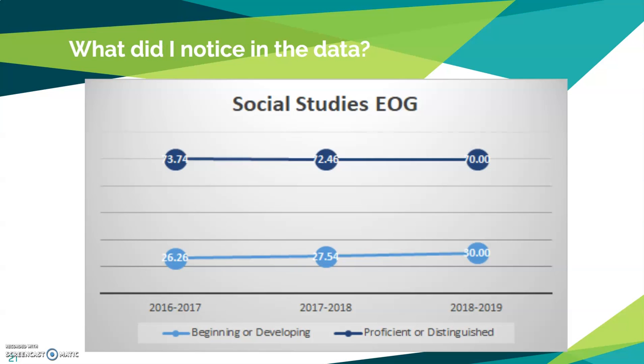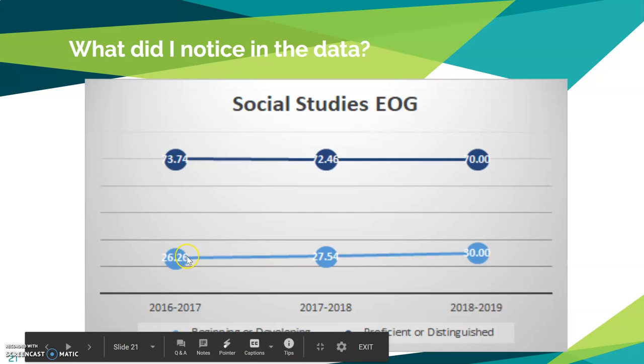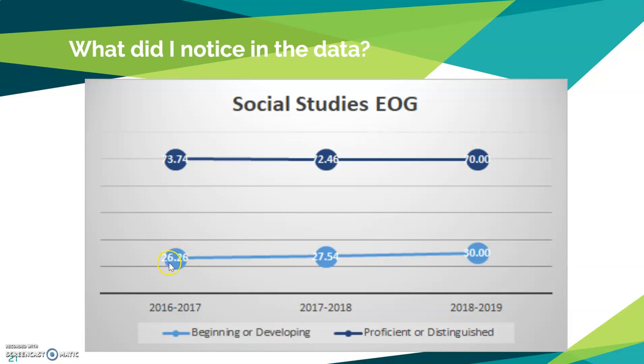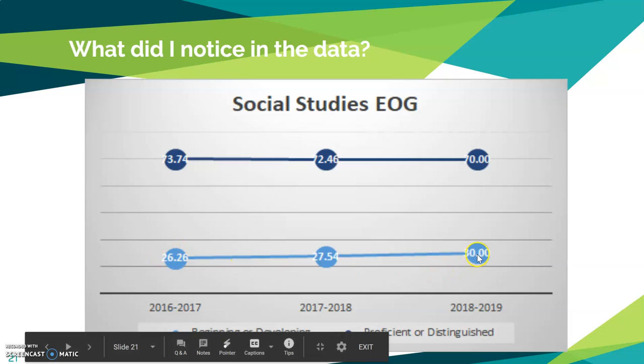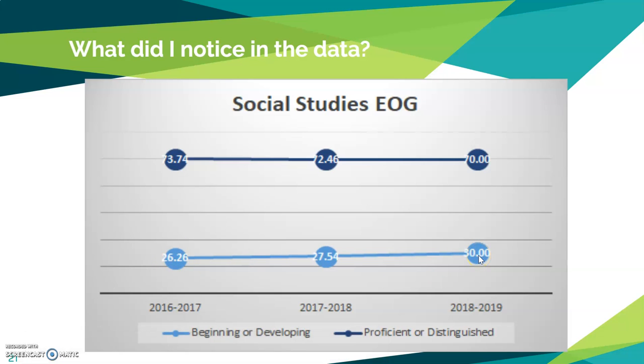As you can see, the proficient and distinguished goes from 73.7, which we could round up to 74, and then drops down to 70%. Whereas the beginning and developing started at 26% and has gone up to 30. Now, while that may not seem like a huge area of concern, it is concerning that proficient and distinguished is continuing to go down, while beginning and developing is continuing to go up.